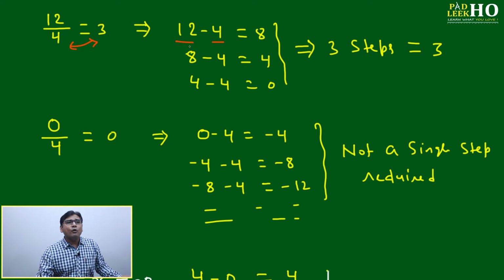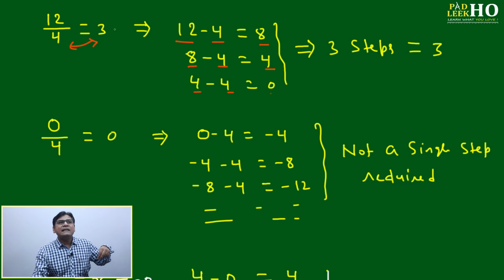Now here 12 by 4 means 12 minus 4, it will be equal to 8. Again 8 minus 4, it will be 4. 4 minus 4, it will be 0. That is the meaning of division. It means you have to keep on subtracting this denominator from the numerator till getting 0. If you are getting 0, it will be perfectly divisible. If you are not getting 0, whatever you are getting, that will be the remainder.